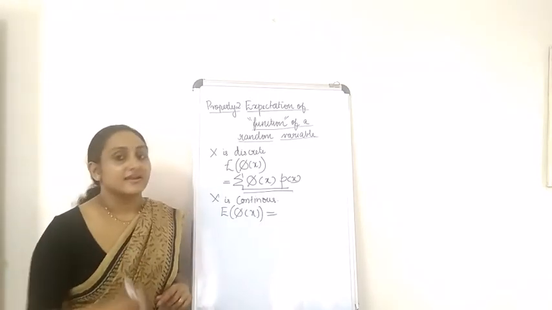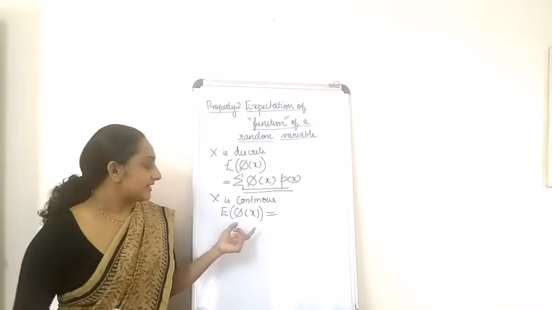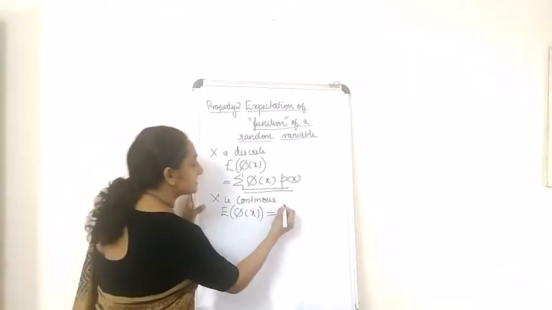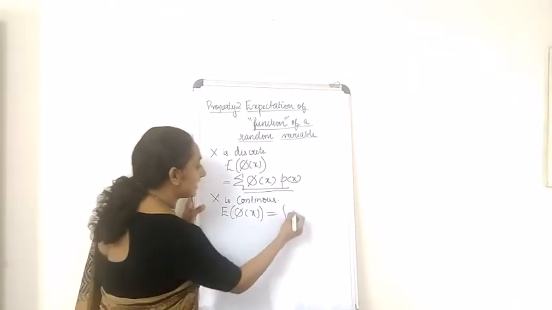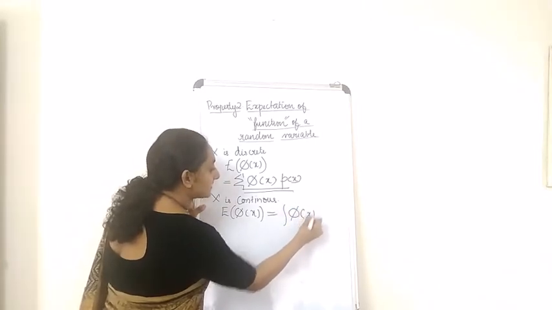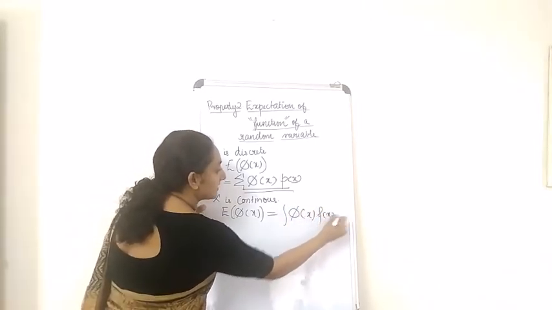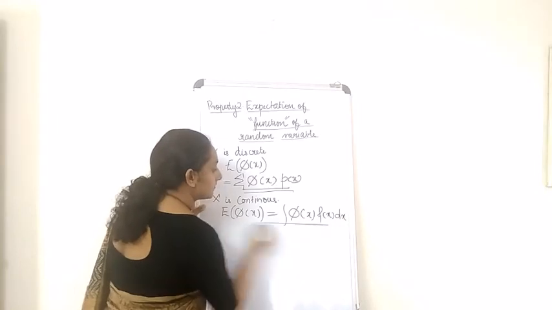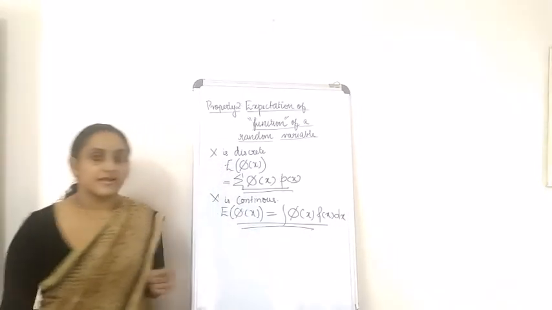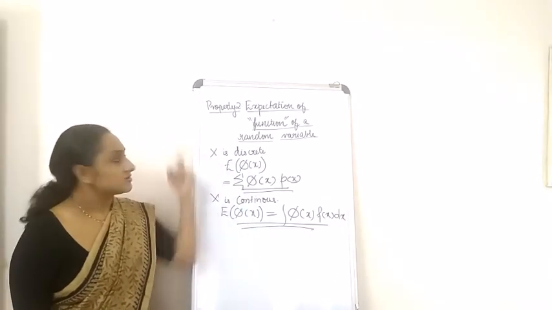Yes, correct answer. So just apply that over here. Since x is continuous, you get integral phi of x, f of x. So that's it. So that is your property number 2.